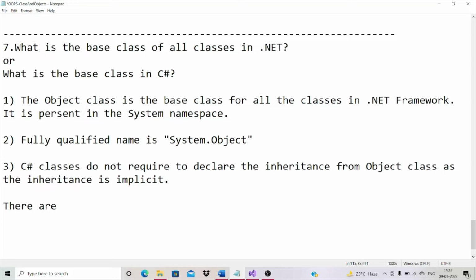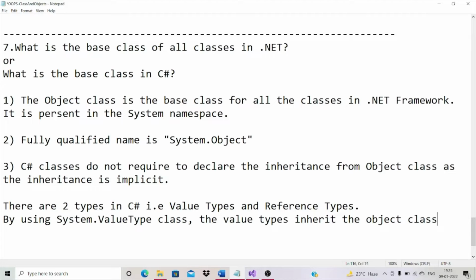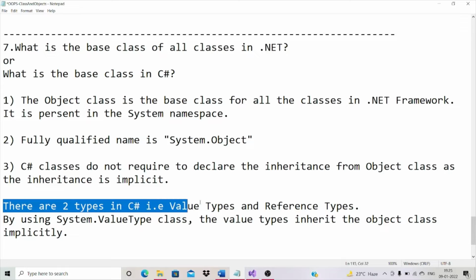Let's take a note. There are two types in C#, value types and reference types.